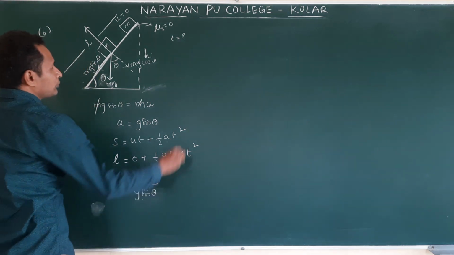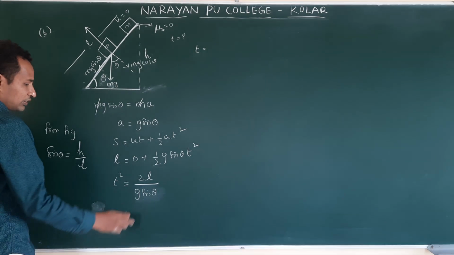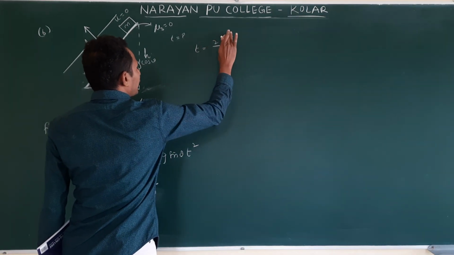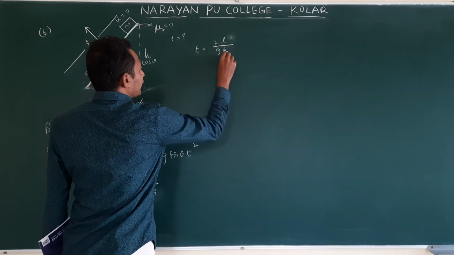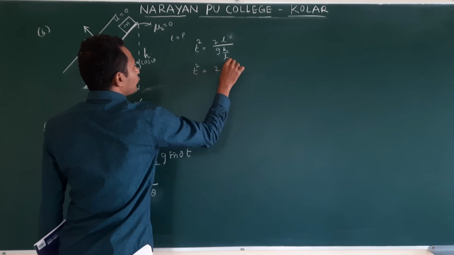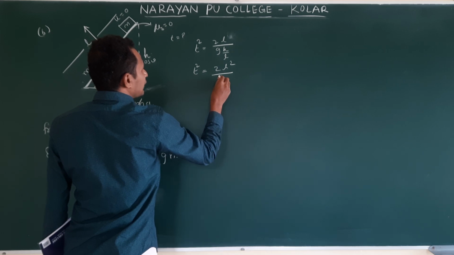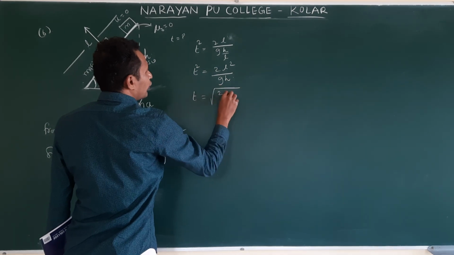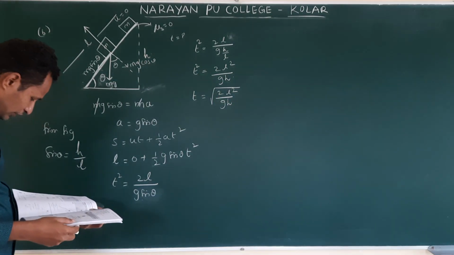And this will become t square, substituting sin theta, is equal to 2L by g into h by l. This L comes up. So t square is equal to 2L square by g h. Then t is equal to root of 2L square by gh. Let me check this.